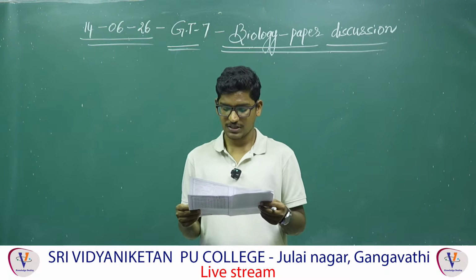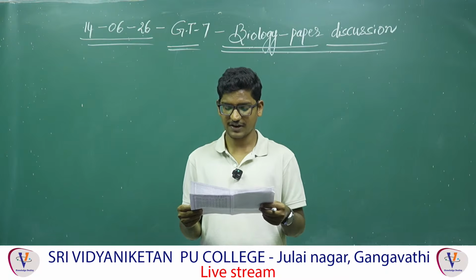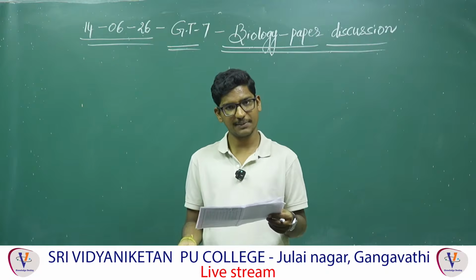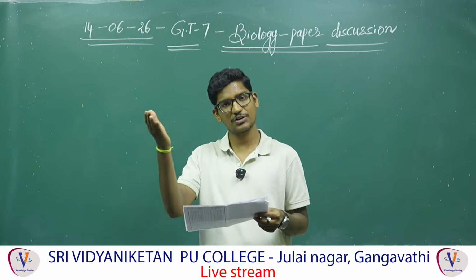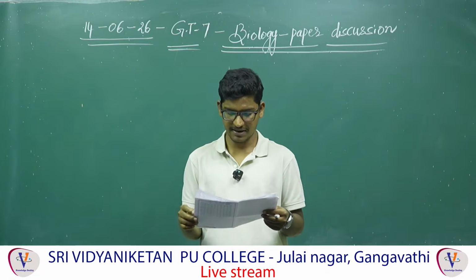Next, 102. In non-cyclic photophosphorylation, the final electron acceptor is NADP+, whereas in cyclic, the electrons come back in a cyclic manner.